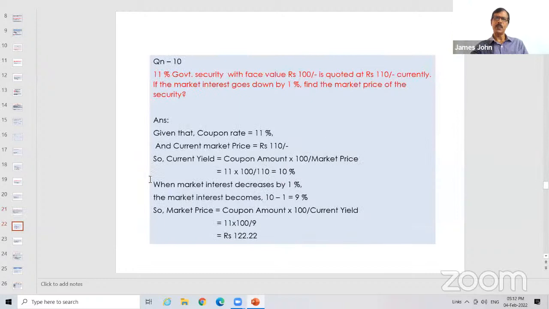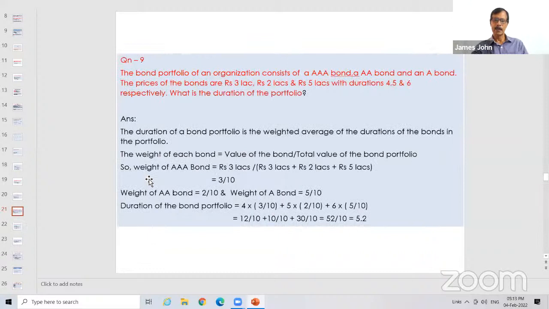And government security, 11% government security. 4 into what? Previous slide. 4, 5, 6 were duration respectively. See, the organization is holding 3 companies' bonds. One bond is AAA rated, its duration is 4, and the value of the bond is 3 lakh. Another, they are holding an AA rated bond. Its value is 2 lakh, its duration is 5. And the third, an A rated bond, the value is 5 lakh, its duration is 6. What is the portfolio duration? That's the question.